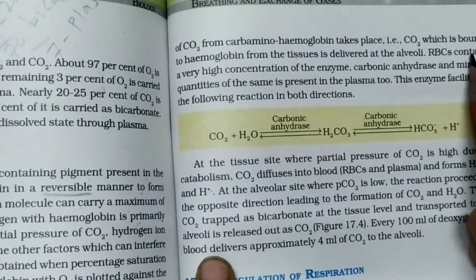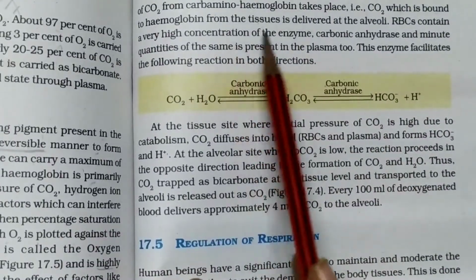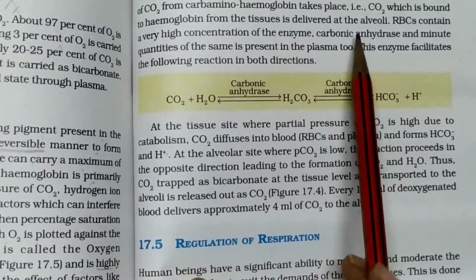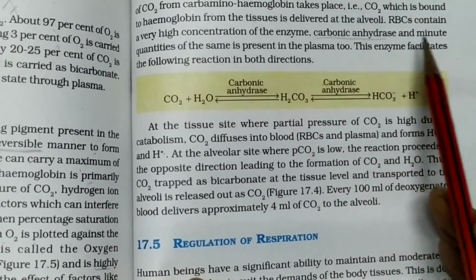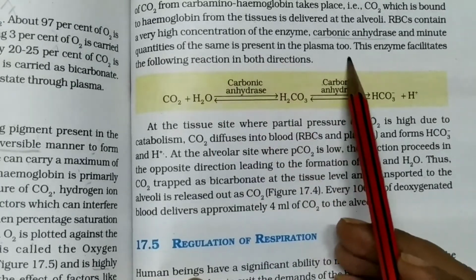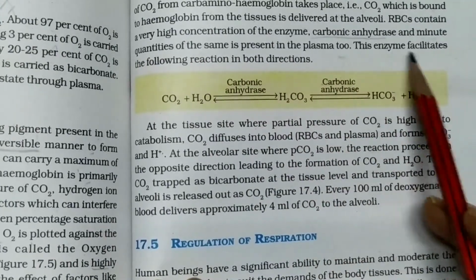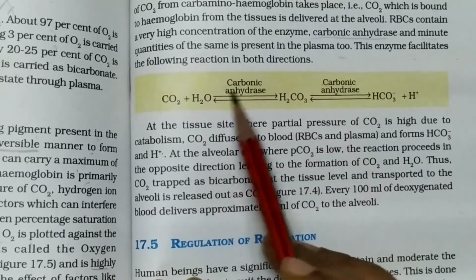Now the RBC contains a very high concentration of the enzyme carbonic anhydrase, and minute quantities of the same are present in the plasma. This enzyme facilitates the following reaction in both directions.